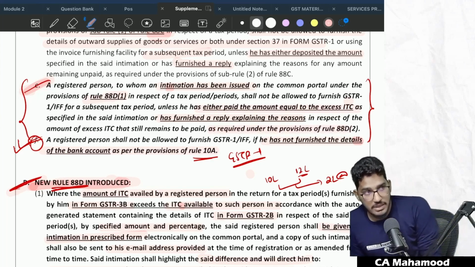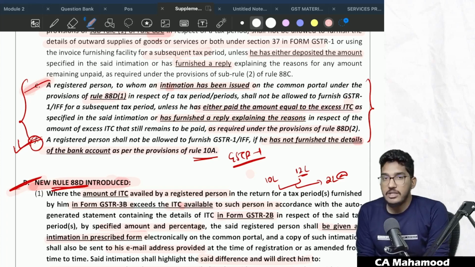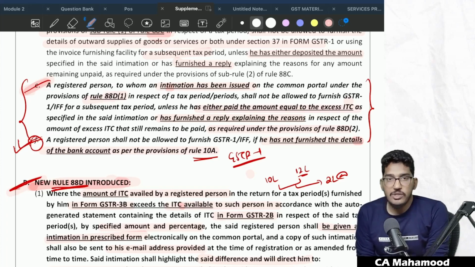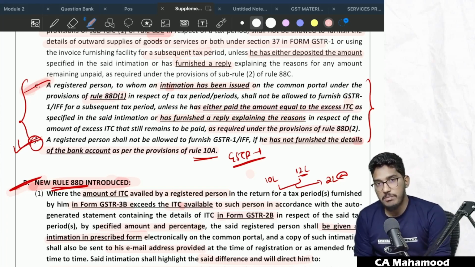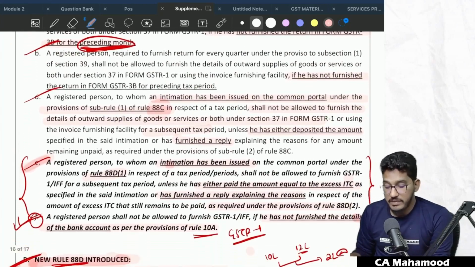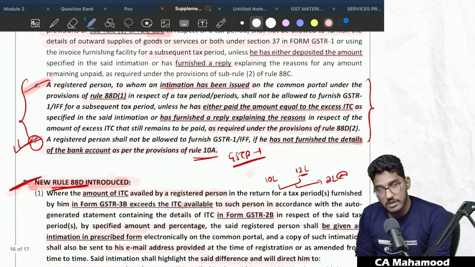That means if a notice has been given to you under 88D, and you did not pay the amount or give the reply, nothing you have done, then also you will be debarred from filing GSTR 1. Automatically what will happen is, in the software you will not be permitted to file GSTR 1. You will not be able to pass on the credit. Clear? So these are the circumstances where a registered person will be debarred from filing GSTR 1 or IFF.